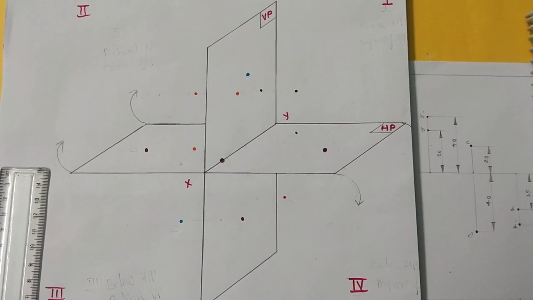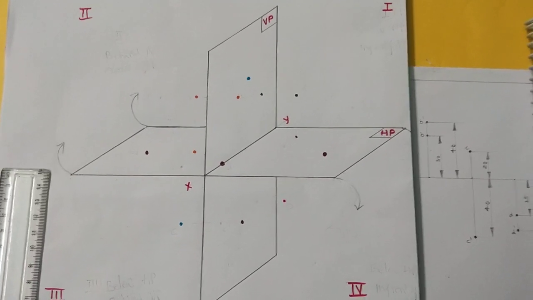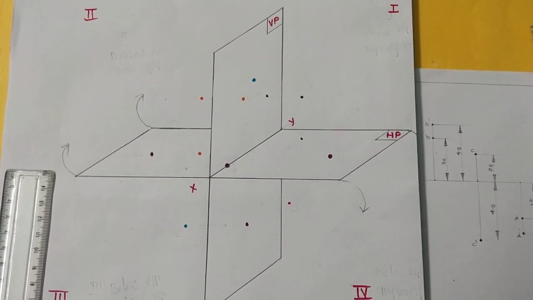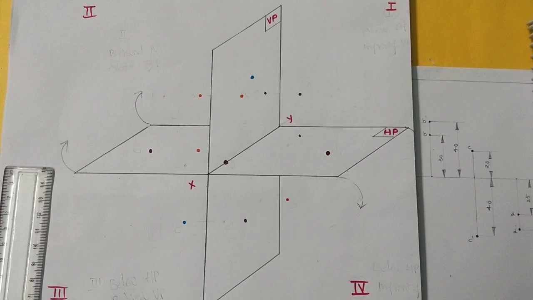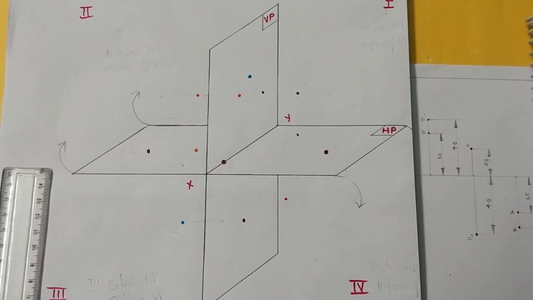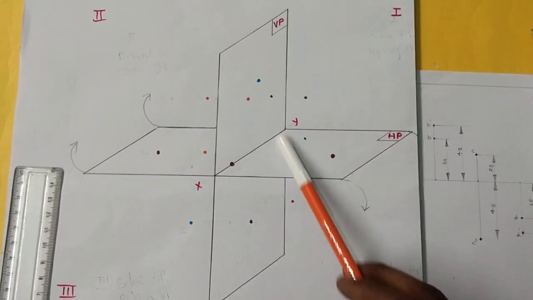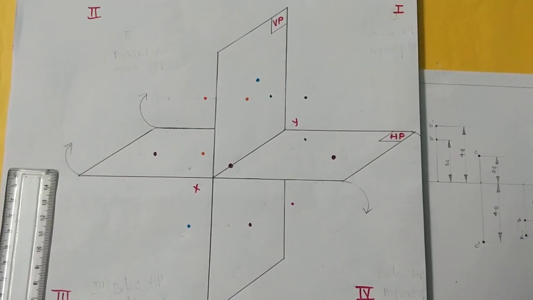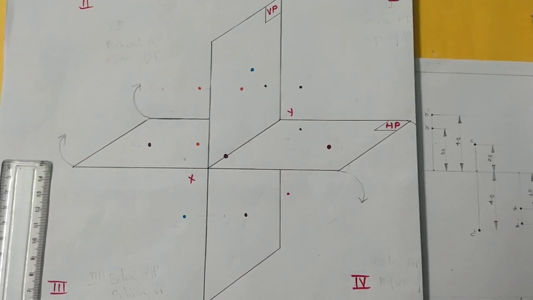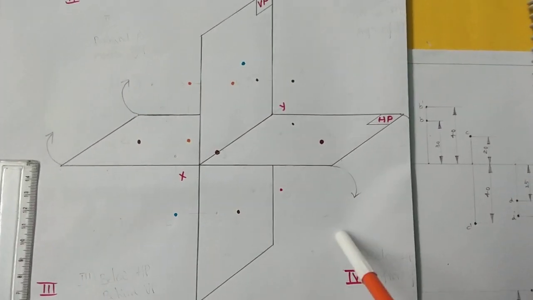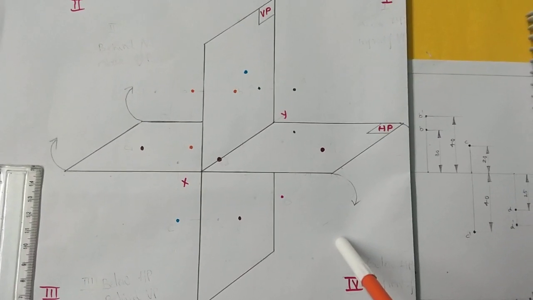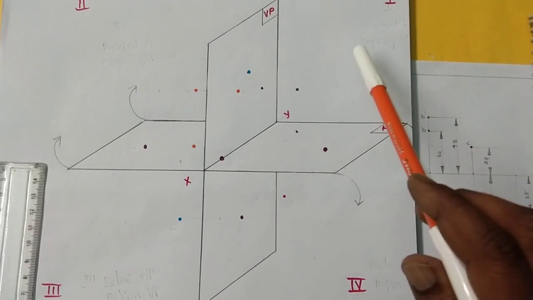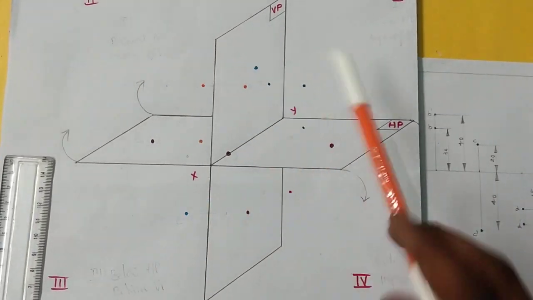In this video lecture, I am going to teach you the concept of orthographic projections of lines. As I said, in the previous class we discussed the four quadrant system, that is, projections of points. A point may be situated in any quadrant. But when we come to lines, here we can discuss only first angle and third angle projections.